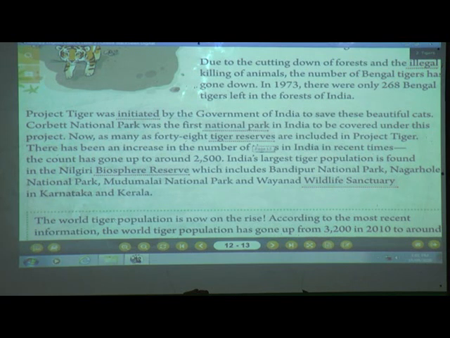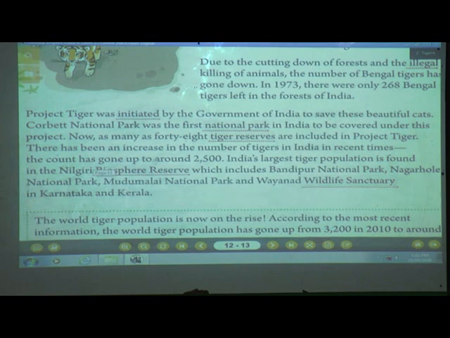But again it increased to 2,500. Why? Because our government of India started Project Tiger. And under this Project Tiger, Corbett National Park was there, and they included 48 tiger reserves, which helped to increase our population of tiger. And they have given about the recent how our tiger population has been increased.